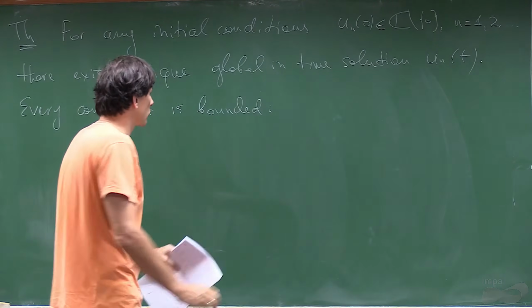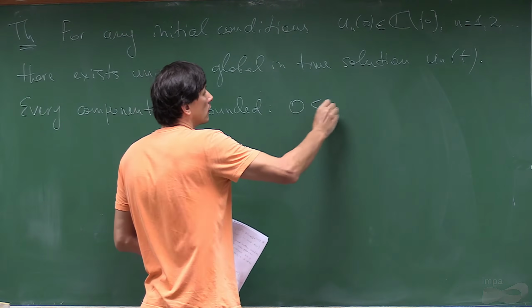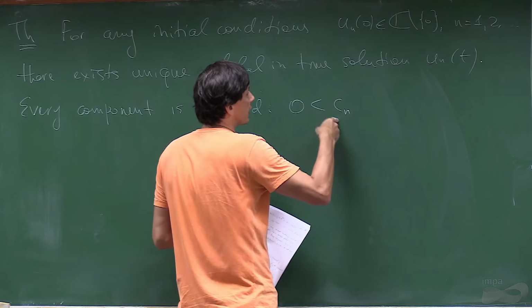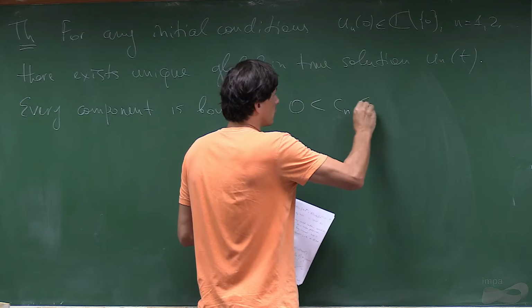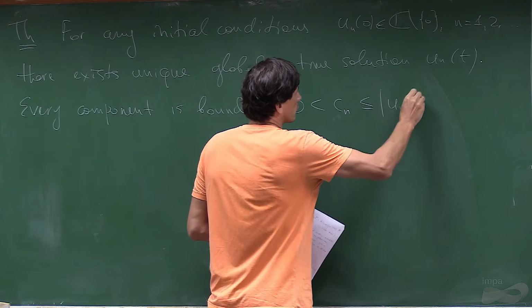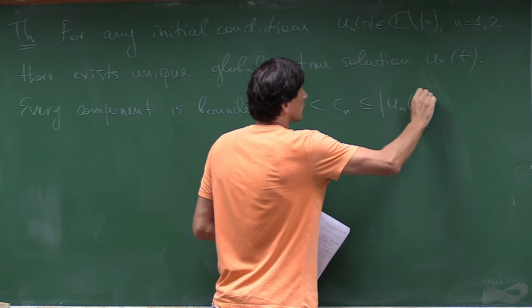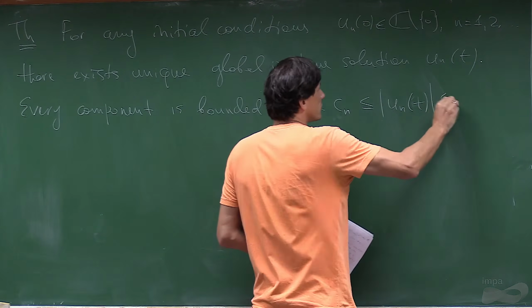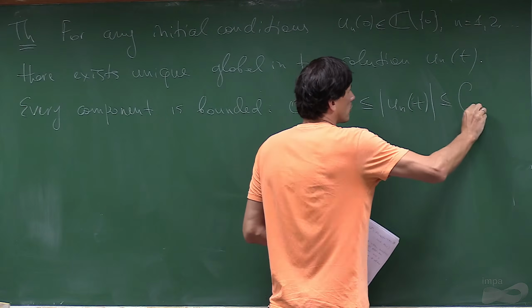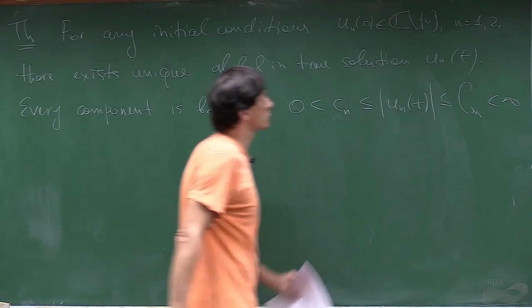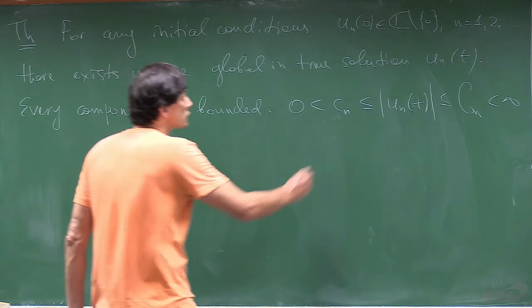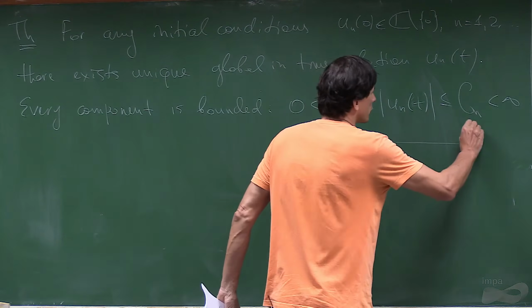So it means that there are two constants. A small cn, which is positive, which bounds n from below, and there is a big cn, which is finite at all times. So these two, of course, depend on the initial condition.